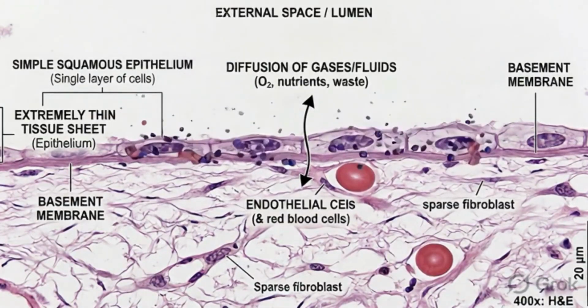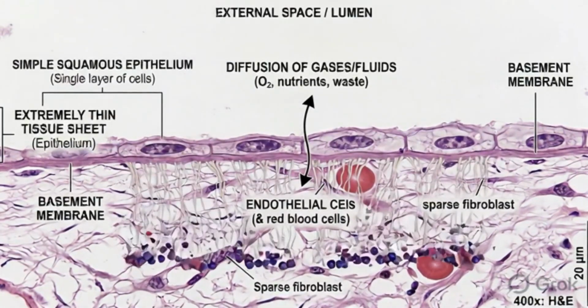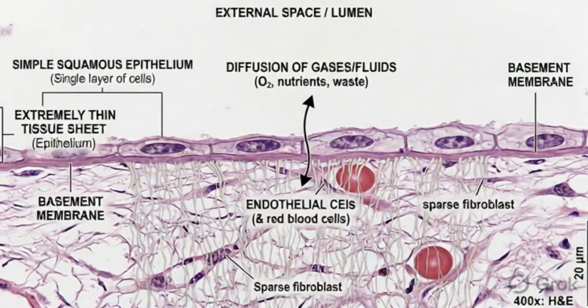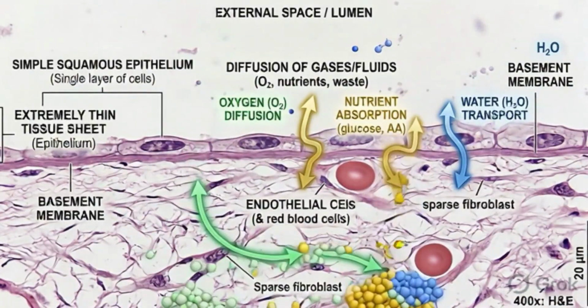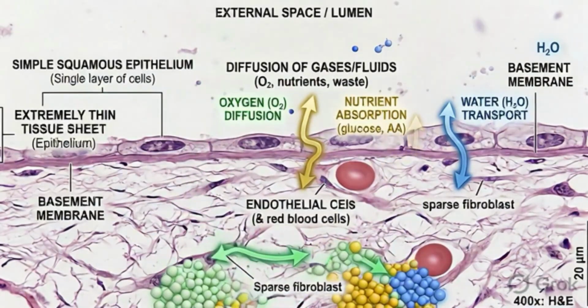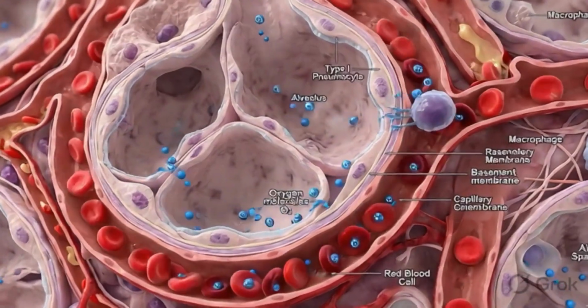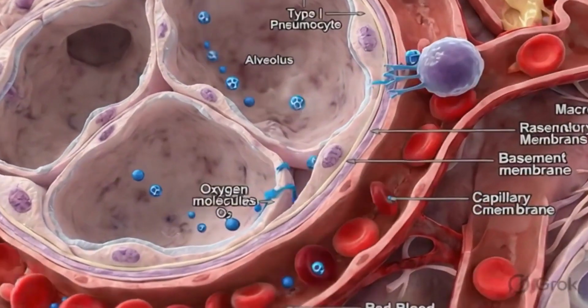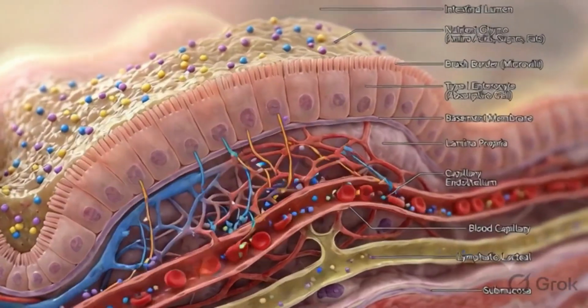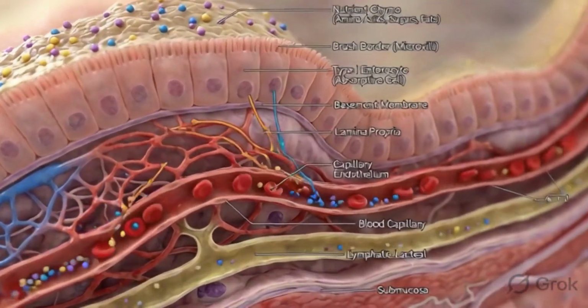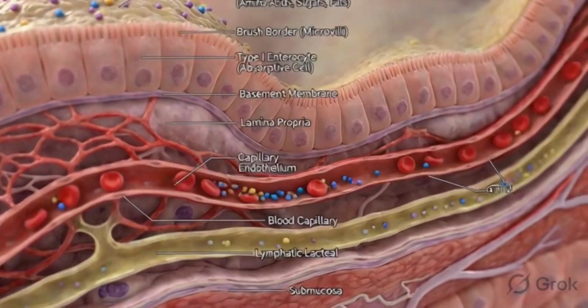The cells of epithelial tissue are arranged in one of two ways. Simple epithelium consists of a single layer of cells. This arrangement is thin enough to allow substances to pass through easily, which is why it is found in places where exchange is the main priority, like the air sacs of the lungs, where oxygen needs to cross into the blood, or the small intestine, where nutrients have to enter the circulation.